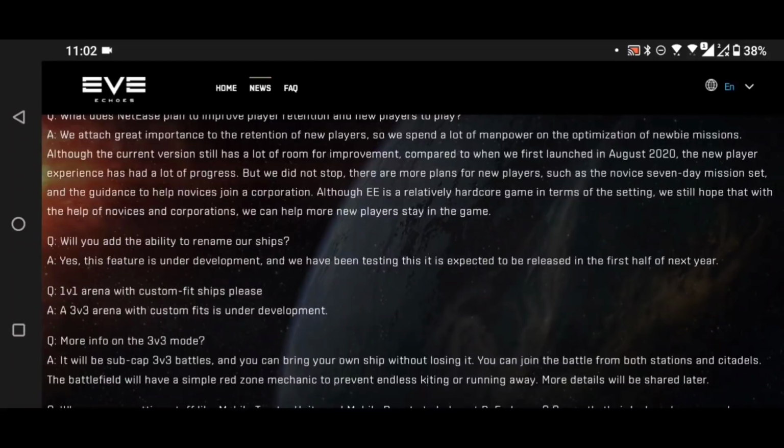They've said they haven't stopped. There are more new plans for new players, such as Novice 7-day mission set, and the guidance to help novices join a corporation. Good. Although EVE Echoes is a relatively hardcore game in terms of the setting, we still hope that with the help of novices and corporations, we can help more new players stay in the game.